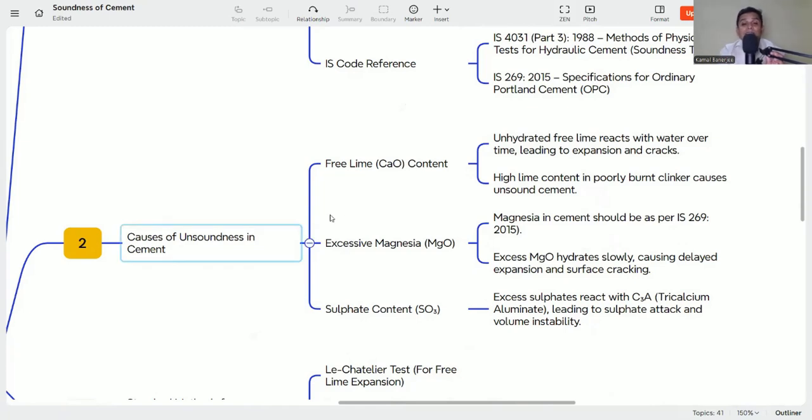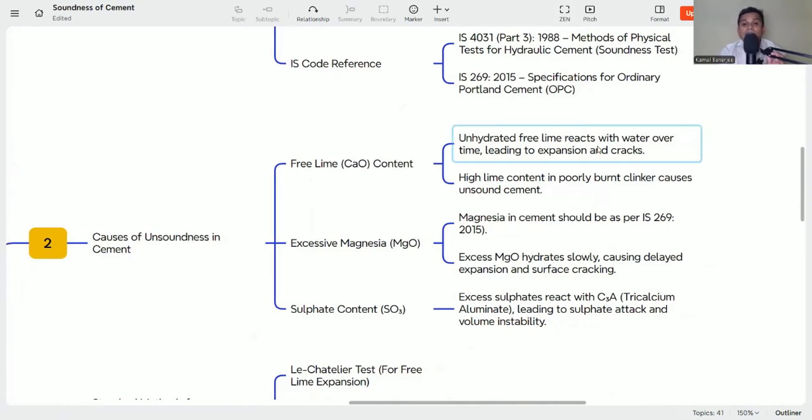So there are three causes. First, free lime or the calcium content. Unhydrated free lime reacts with water over time, leading to expansion and cracks. So if there is free lime present, then it can react with the water and lead to expansion and cracks. Then high lime content in poorly burned clinker causes unsound cement. So whenever cement is manufactured, we need to take care of all these properties.